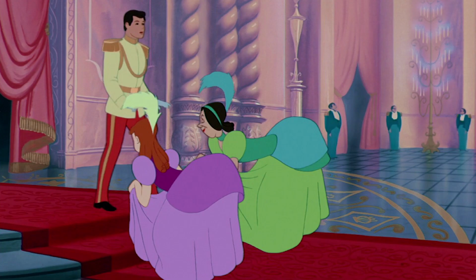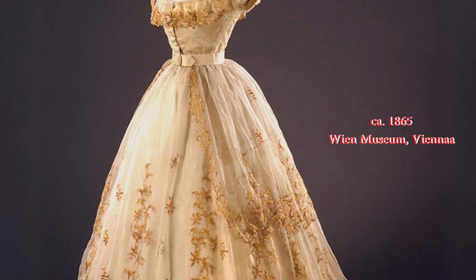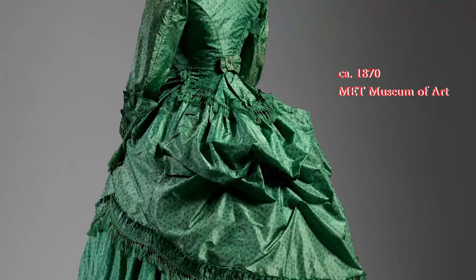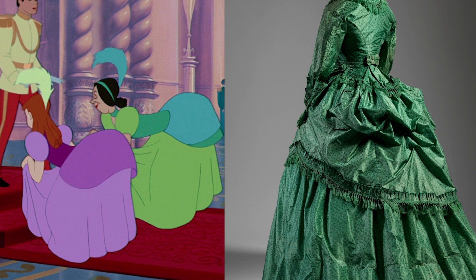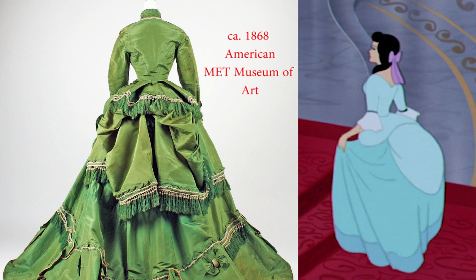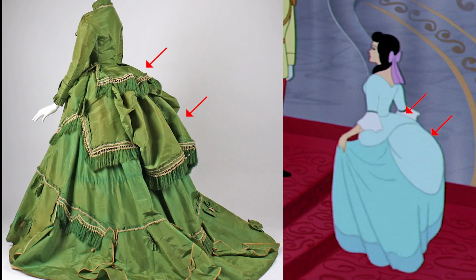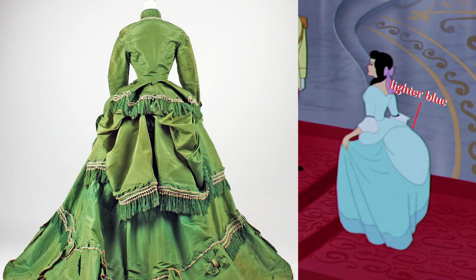Anastasia and Drizella's overskirt, on the other hand, doesn't seem to have any drape, you might even argue it's similar to 1860s no-drape overskirt. But I'm gonna go with this dress from 1870 as an example instead, because their silhouette is more similar to the bustle era in 1870s. Unlike Cinderella's overskirt, theirs is not pinched up all the way to the waistline. The drape at the top creates more volume, and the rest of the fabric is let hang loose. Now, this lady's overskirt is also similar to the 1870 green dress. Actually, it's exactly the same in terms of the overskirt, except the color is lighter than her skirt, while the green dress is all one color.